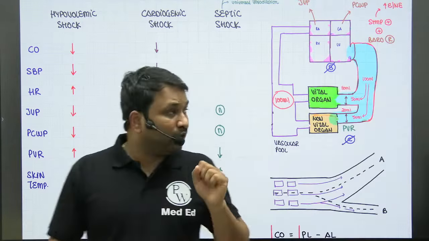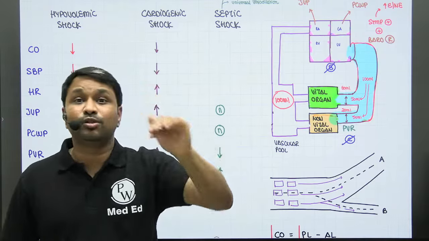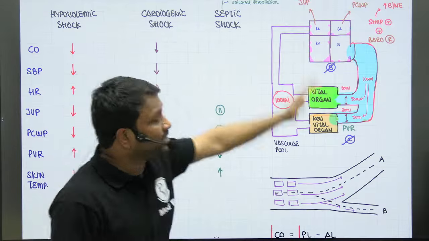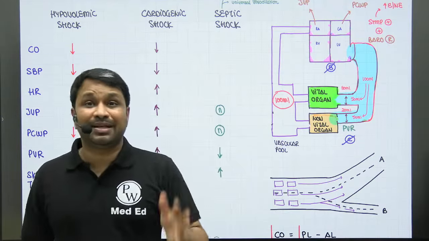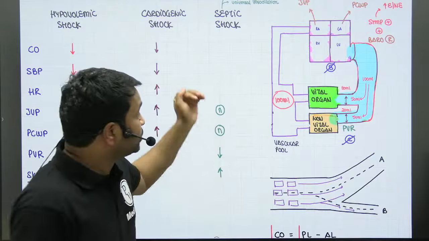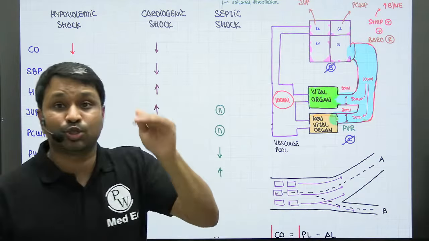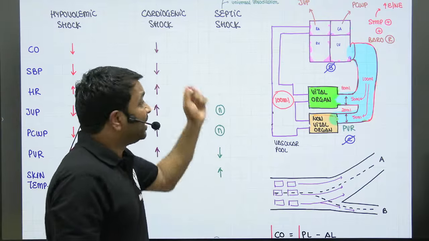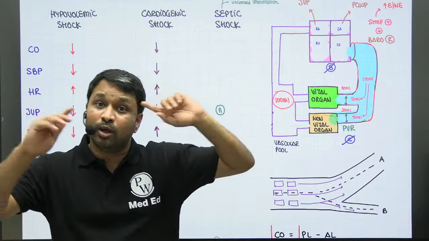Okay. Now, if the blood coming into the left atria is normal, the blood coming into the left ventricle will also remain same. That means preload is same. If preload is same, the amount of blood going into the aorta will also remain same. That is stroke volume per contraction. So amount of blood ejecting out of the left ventricle into the aorta will remain same. That means the stroke volume will also remain same. If the stroke volume remains same, what will happen to your cardiac output? We'll come back to that later.